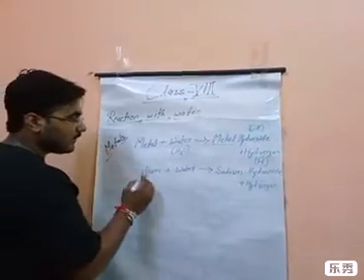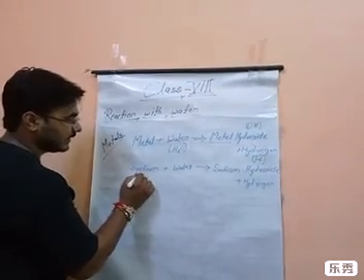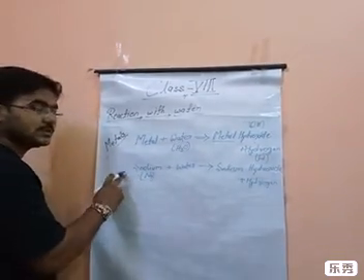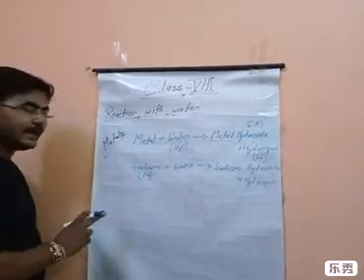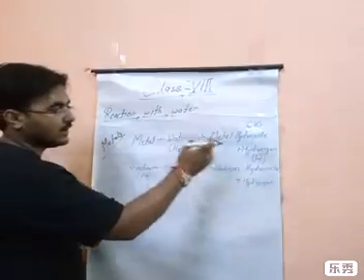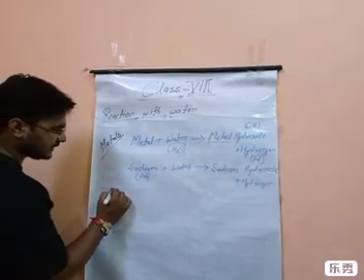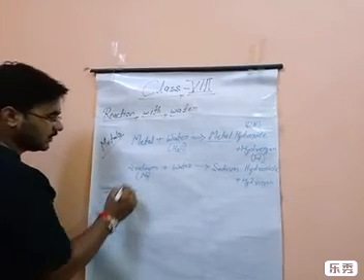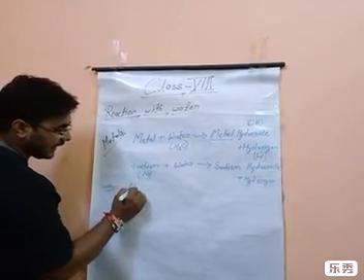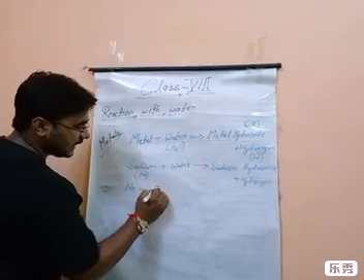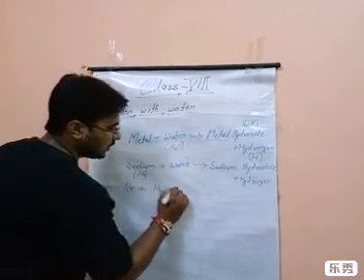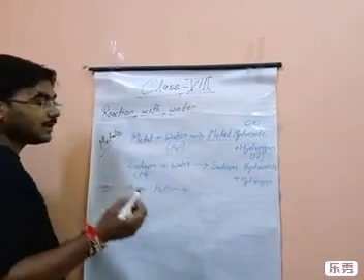So the symbol for sodium is Na, and water and metal hydroxide I have already written. So we will go through the symbolic representation. Here we can write Na plus H2O will make, what will it make?